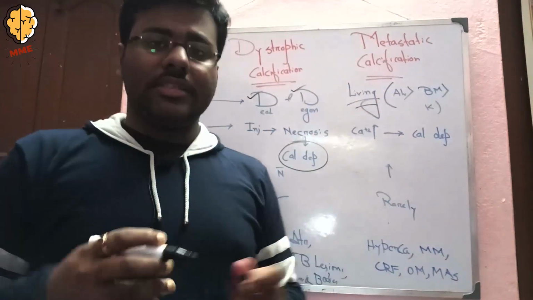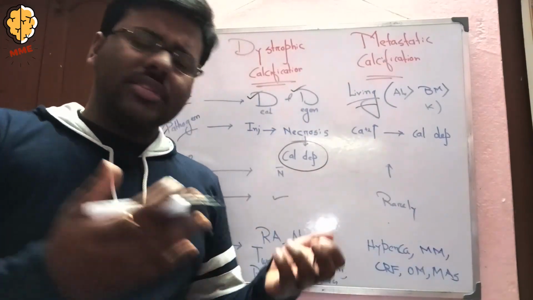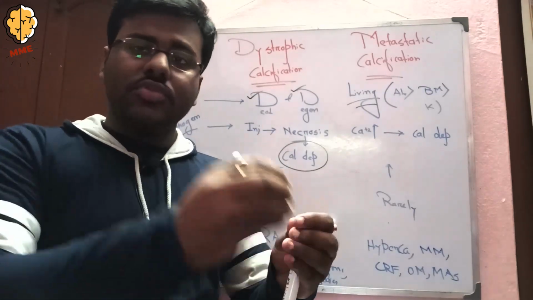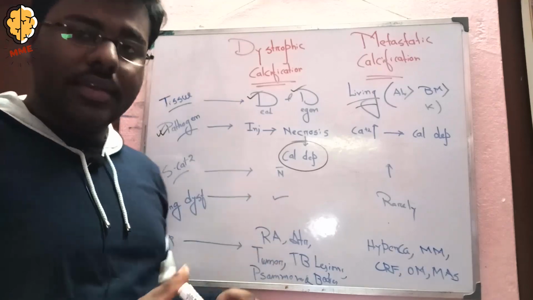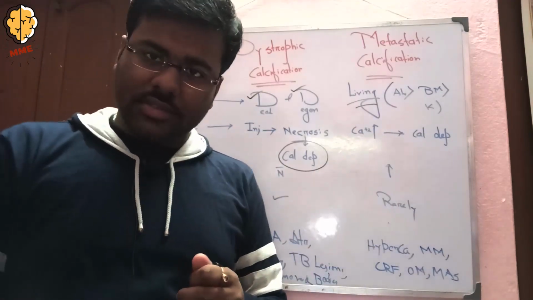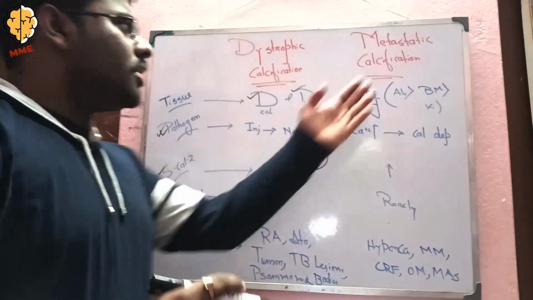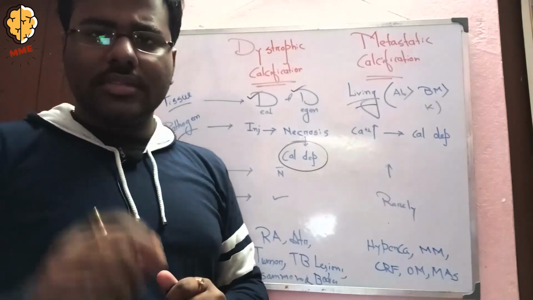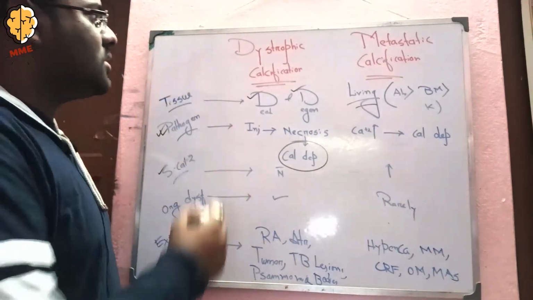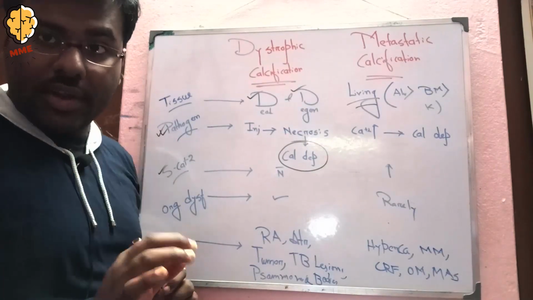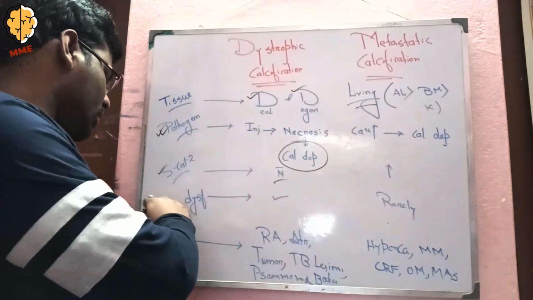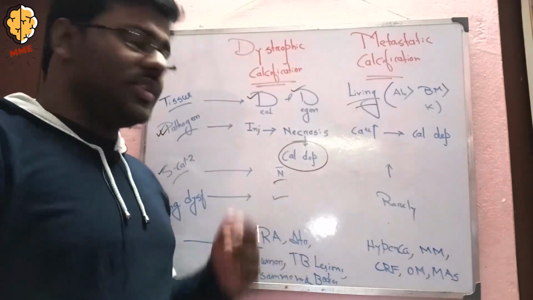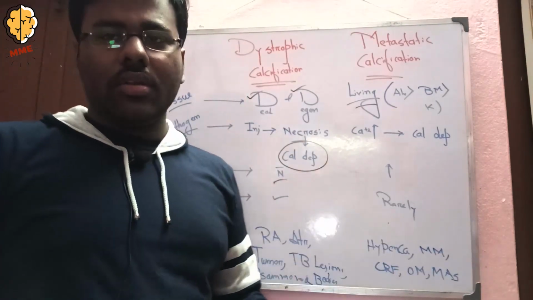But in case of metastatic calcification, somehow, with any cause, hypercalcemia occurs. When the calcium level is high, the calcium starts depositing on the living tissues. So calcium high, hypercalcemia, and then calcium deposition occurs. Coming to the serum calcium level: in metastatic calcification, the serum calcium level is high, but in dystrophic, the serum calcium level is normal. Coming to organ dysfunction: in dystrophic, necrosis occurs, so obviously organ dysfunction occurs, but in metastatic, organ dysfunction is rarely seen.